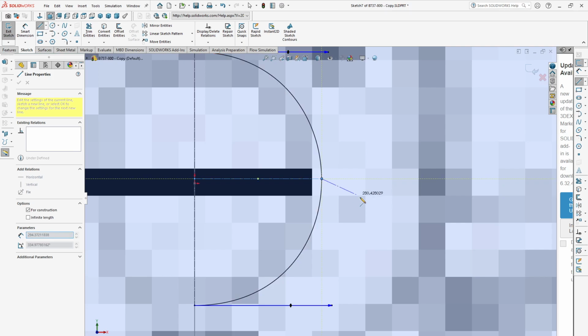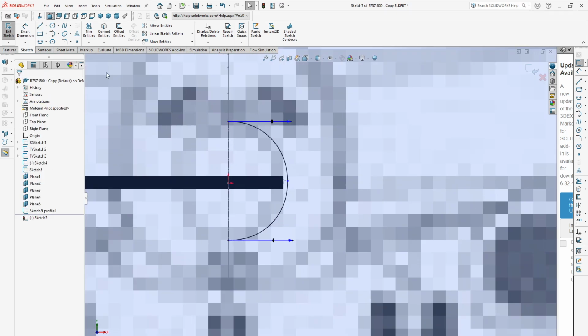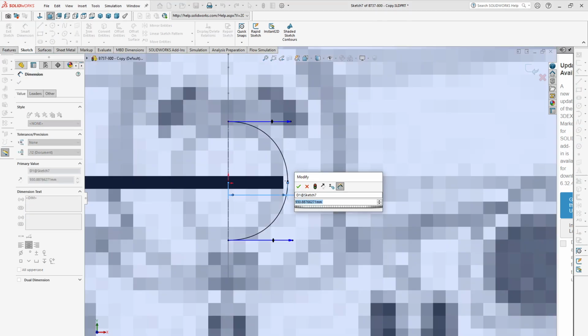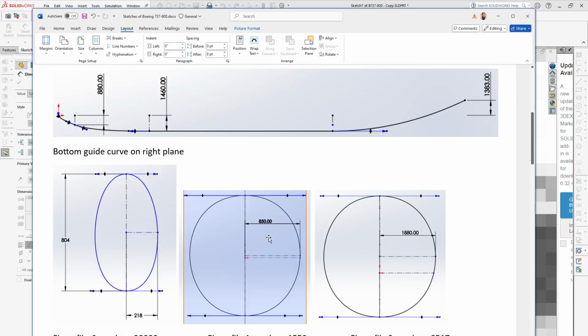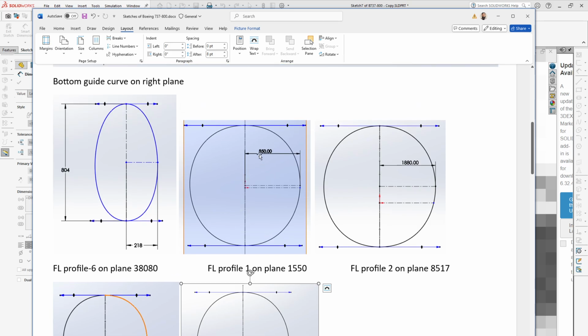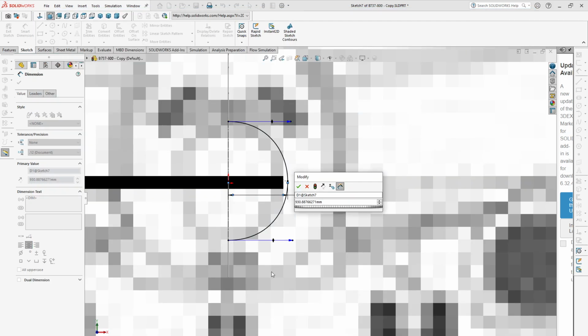This will be the horizontal line, so you can give the dimension of this line. This is our first profile, so it will be 850.